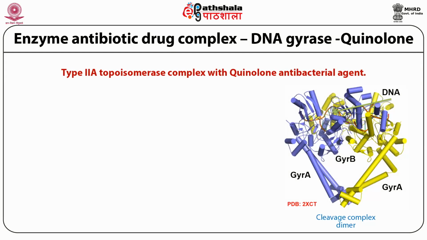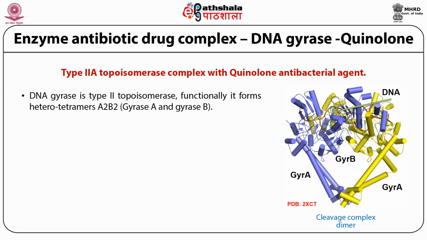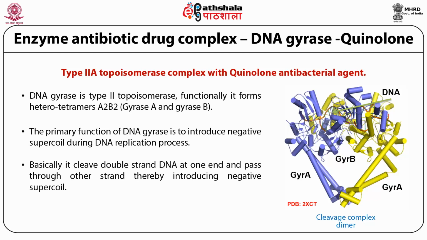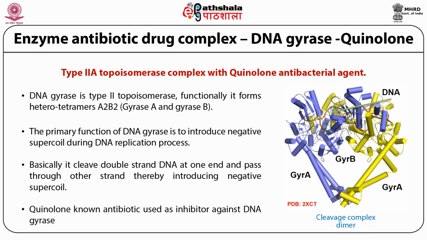Enzyme antibiotic drug complex: DNA gyrase and quinolone. DNA gyrase is a type 2 topoisomerase. Functionally, it forms a heterotetramer A2B2, gyrase A and gyrase B, which is shown on the right side. The primary function of DNA gyrase is to introduce negative supercoils during the DNA replication process. Basically, it cleaves the double-stranded DNA, which is shown in the figure, at one end and passes the other strand through, thereby introducing negative supercoils. Quinolone, a known antibiotic, is used as an inhibitor against DNA gyrase.